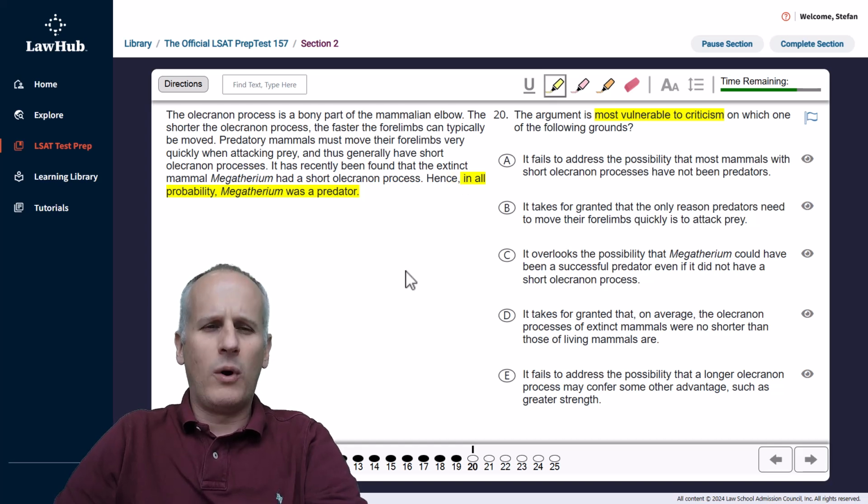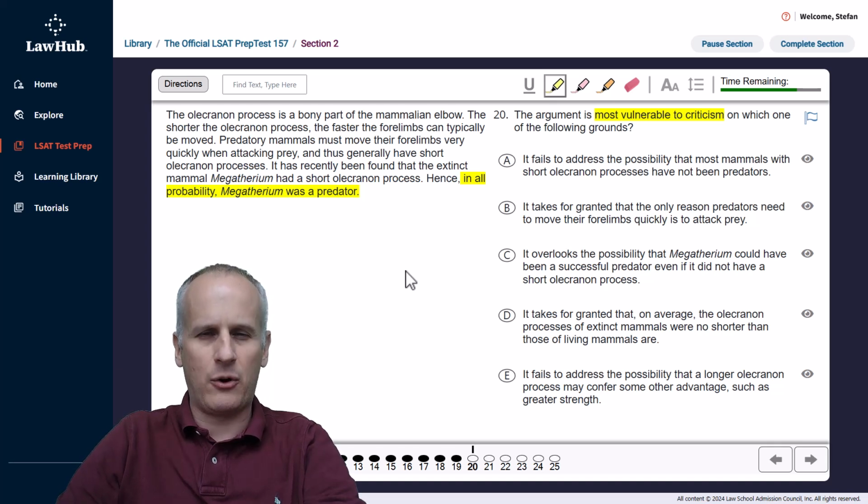Now, you want to consider the information in the paragraph and see why there might be a flaw without drawing out actual conditional logic using the scratch paper, as we know that's just inefficient. So we're going to just go through the facts now that we know we're trying to say that Megatherium was probably a predator because it had a short olecranon process.